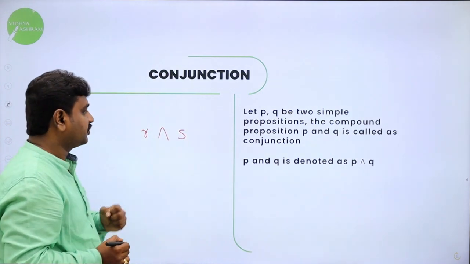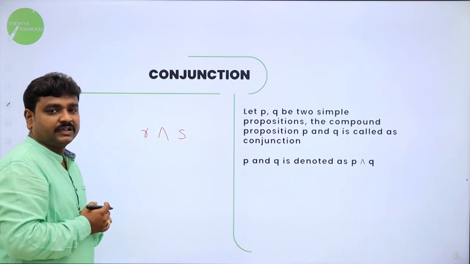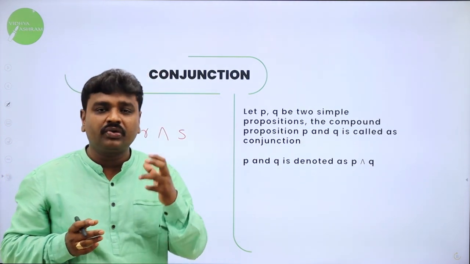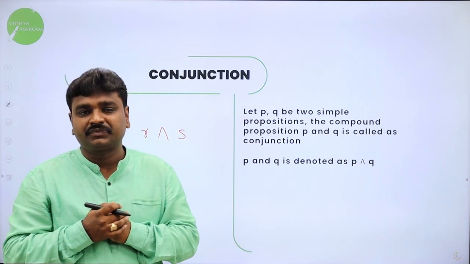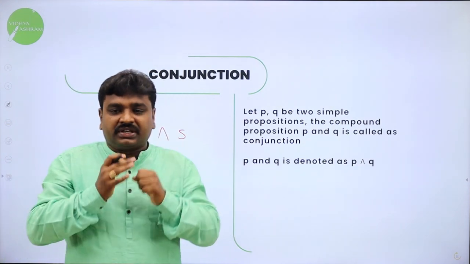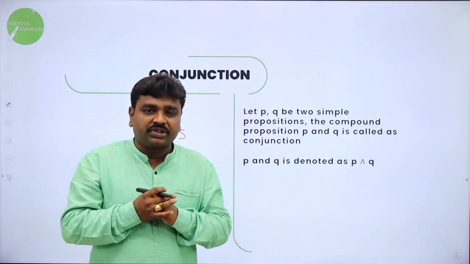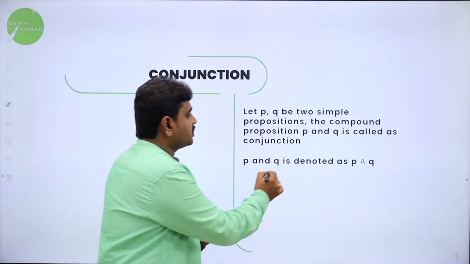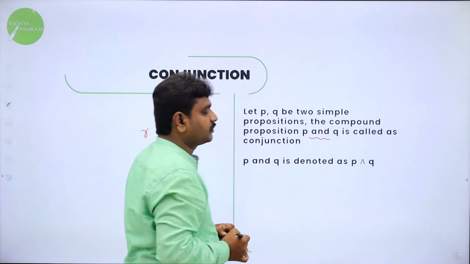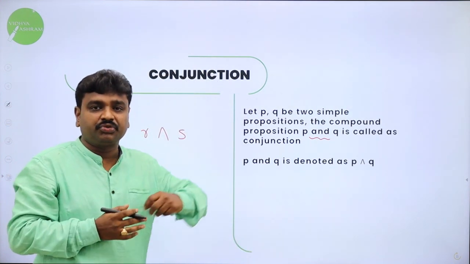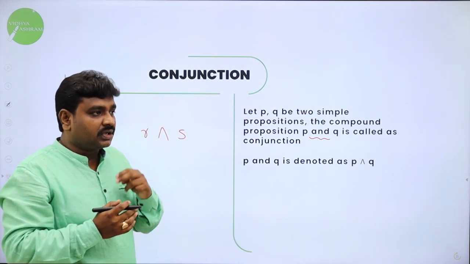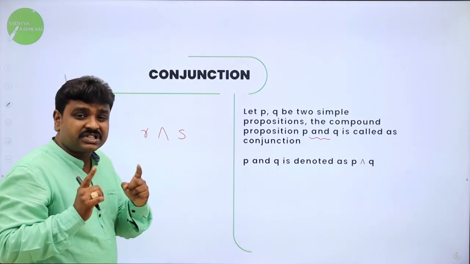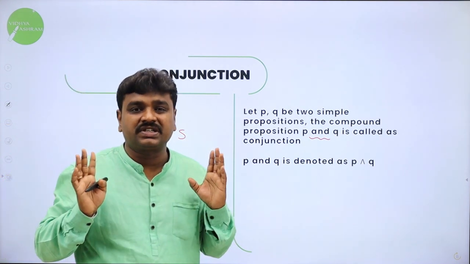Coming to the next concept, truth table for this. I told you the name of the chapter is mathematical logic. Now we'll come to the logic. To construct the truth table, first we should know the logic of AND operation. So now I'll focus on the logic of AND operation. Logic is simple. Before I construct the truth table, I'll tell the logic. If any one statement is false, result is false.